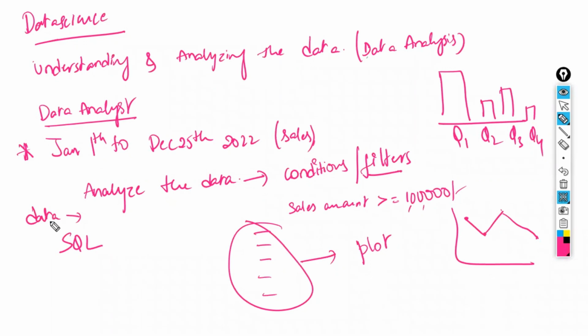Generally the company's data, whatever data we have, will be available in the database. Now from the database, they are going to extract the data.